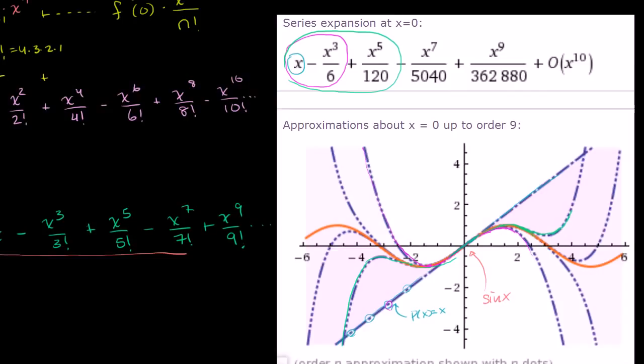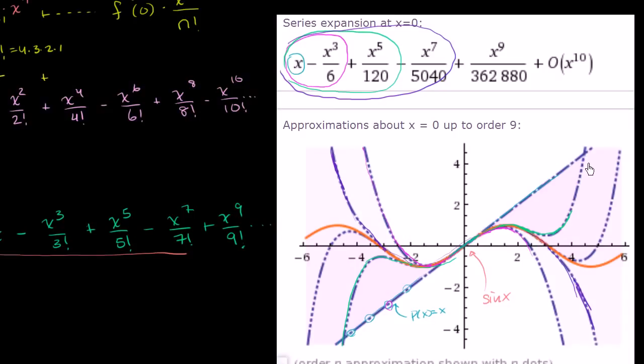And you can see, I'll keep going. If you have all these first 4 terms, that gives us a 7th degree polynomial. So let's look for the 7 dots over here. They come in like this. And then once again, it hugs the curve sooner than when we just had the first 3 terms. And it keeps hugging the curve all the way until here. And then the last one, if you have all of these terms up to x to the 9th, it does it even more. You start here, it hugs the curve longer than the others, and goes out.